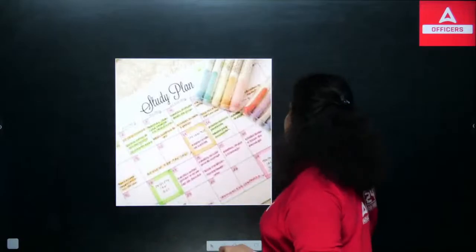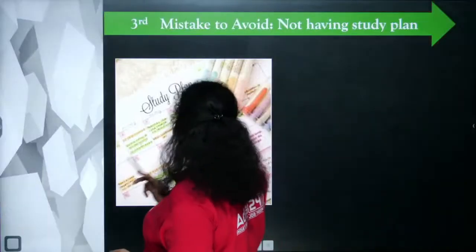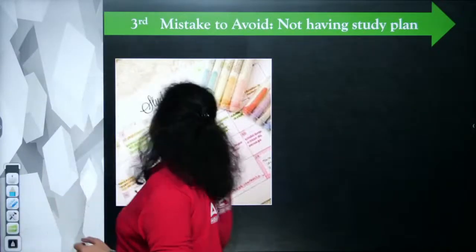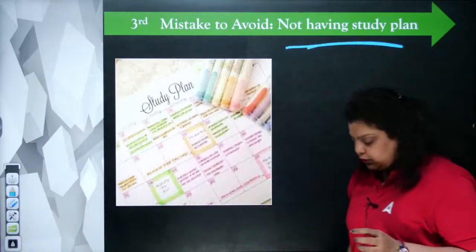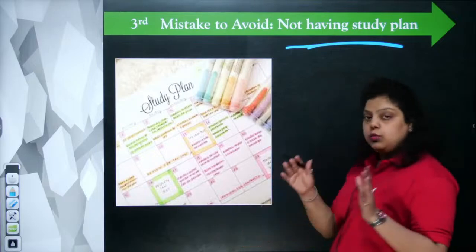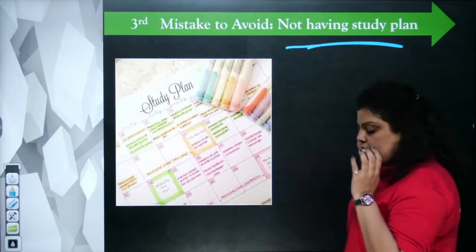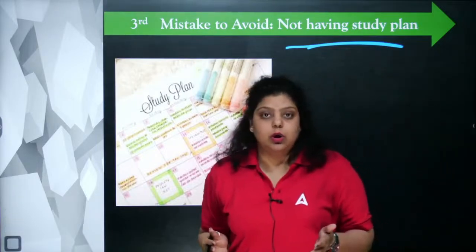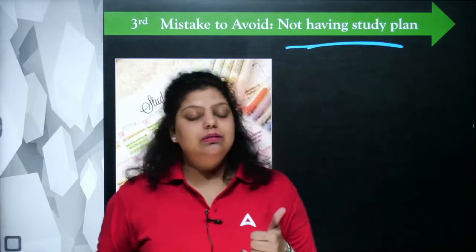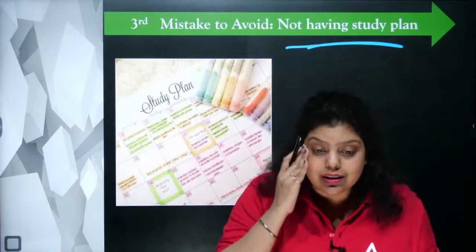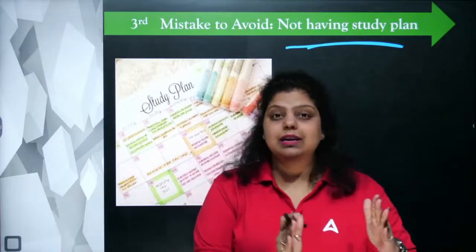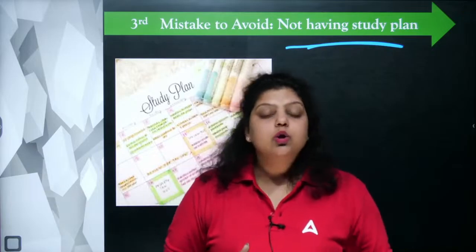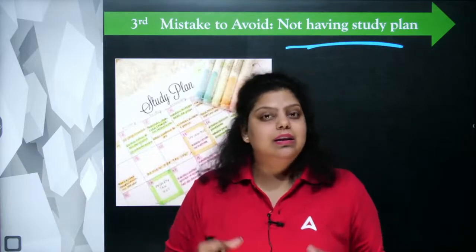Okay, next you can say study plan. Now, why is study plan there? Because the next mistake which we have to avoid is not having a study plan. Because there are 4 modules, and I have told you module A, B, C and D are there. If you don't have the knowledge of the syllabus, let's say I have told you first to know your subject. If you do not have the knowledge of your subject, how will you be able to know that modules C and D have more weightage? How will you be able to know what particular module is related to what?